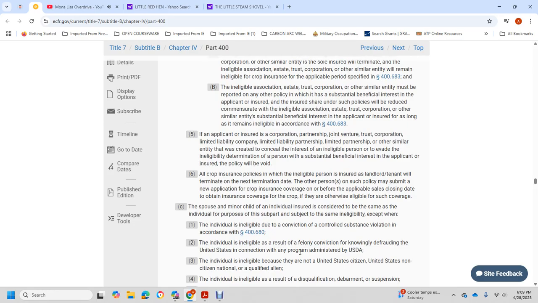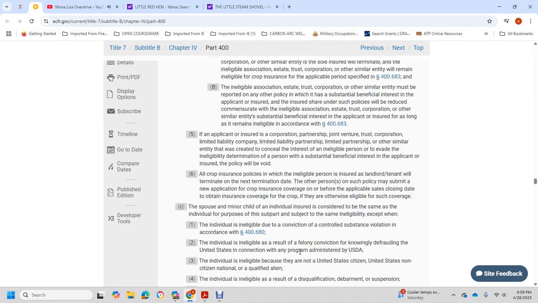If the applicant is insured with the corporation, the partnership, the joint venture, the trust of the corporation, limited liability company, limited liability partnership, limited partnership, the other similar entity created or concealed with the interest of the ineligible person to evade the eligibility determination of the person, substantial beneficial interest with the applicant, with the insured, with the policy, the void with all the crop, with the insured with the policy, with the eligible policy,